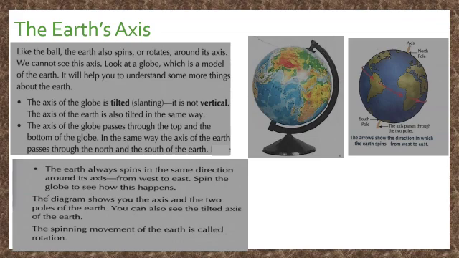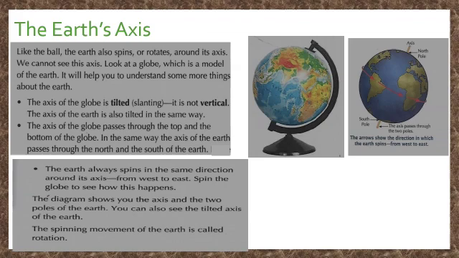The axis of the globe passes through the top and bottom of the globe. In the same way, the axis of the Earth also passes through the north and south of the Earth. In the north, it is called the North Pole, and in the south, it is called the South Pole. The Earth also spins in the same direction around its axis, from west to east. Spin the globe to see how this happens.